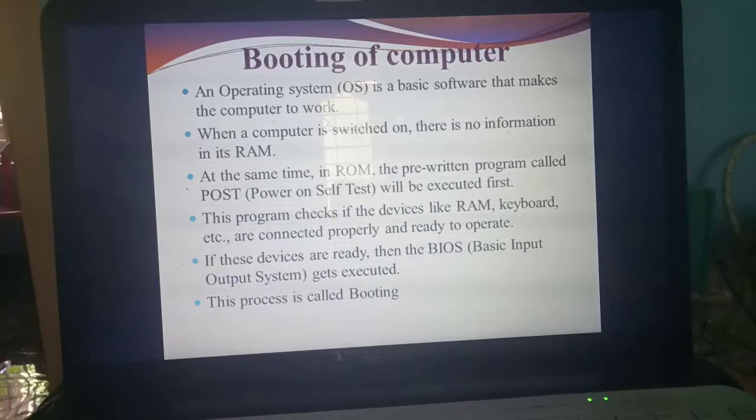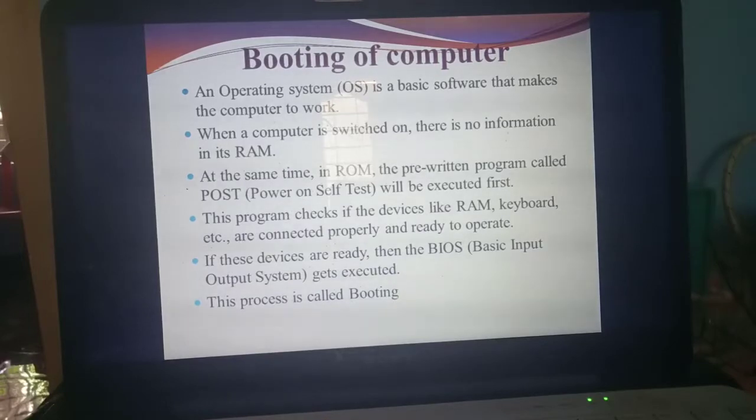Understand? Listen. Today we are going to study booting and types of booting. Already in the memory unit you have studied two types of memory: primary memory as well as secondary memory, isn't it? Which is the example for primary memory? Are you remembering? RAM or ROM? RAM, isn't it?